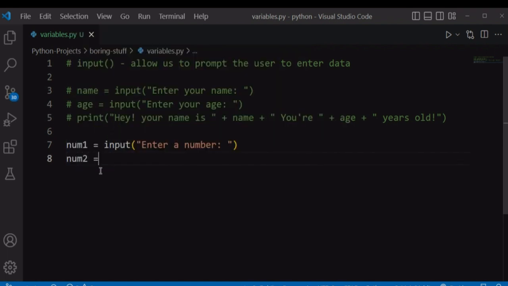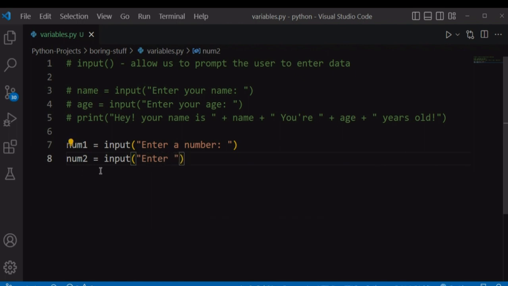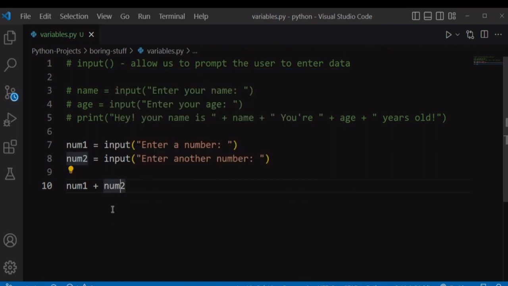We also want to have a num2 variable. It's equal to a prompt that says enter another number. We are going to store it in this num2 variable. So we want to add this num1 and this num2 that the user has entered and print the result to the user. So it will be num1 plus num2, and whatever the outcome, we are going to store it in a variable called total.